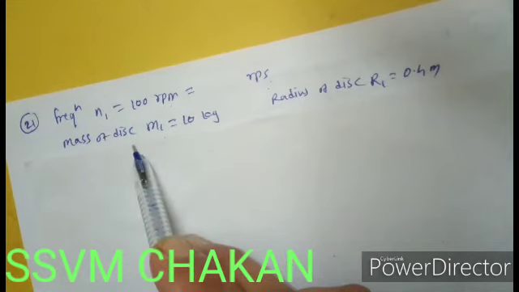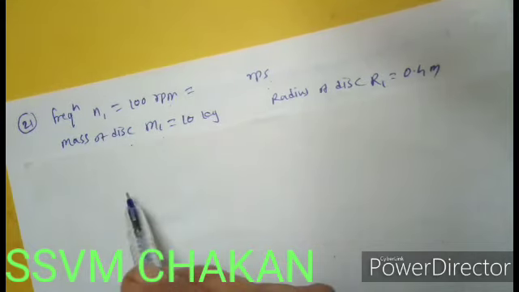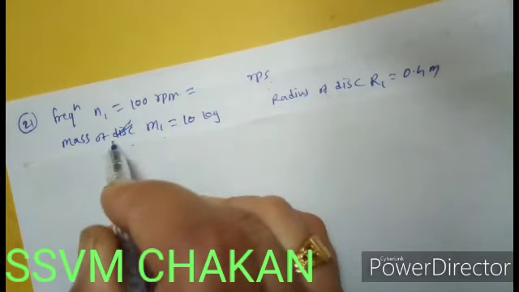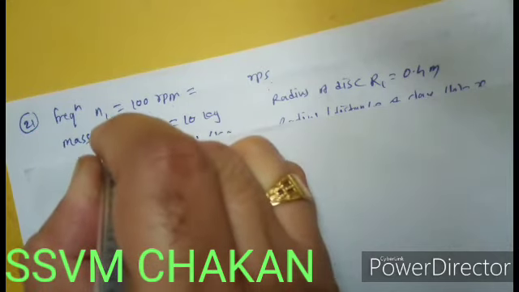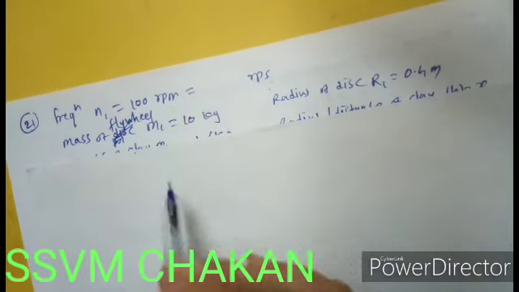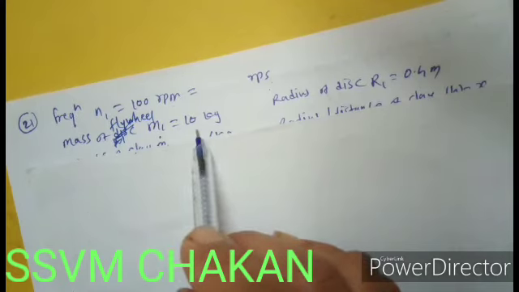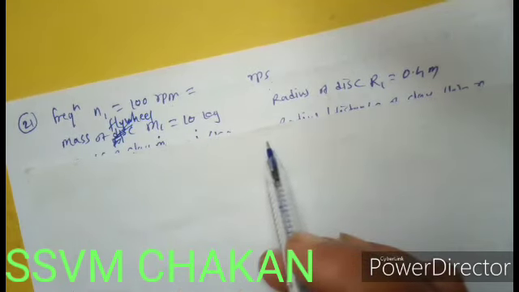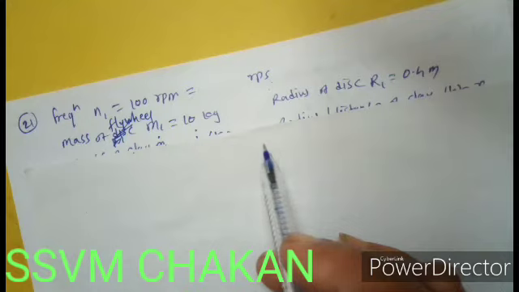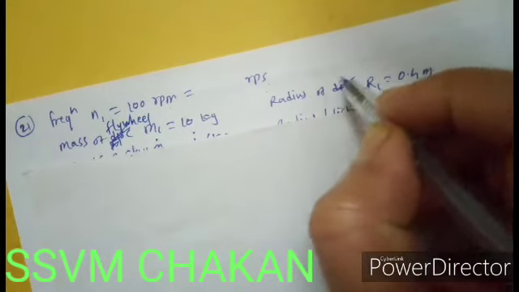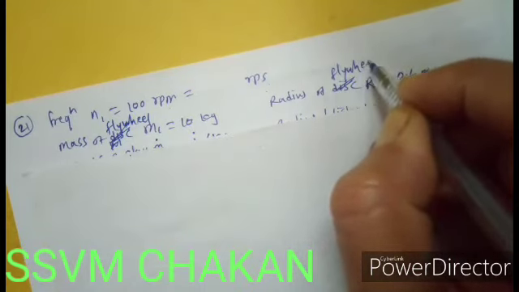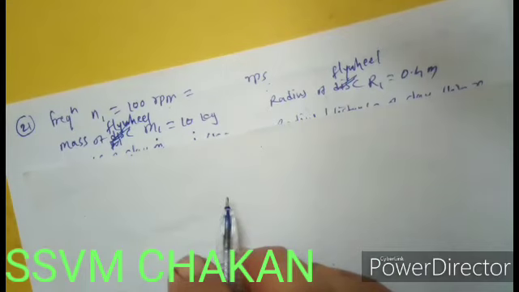The mass of the wheel is given actually, but as it is in the form of a disc, we write the mass of the flywheel, which is M1, 10 kg, and radius 0.4 meter. A lump of clay of mass 1.6